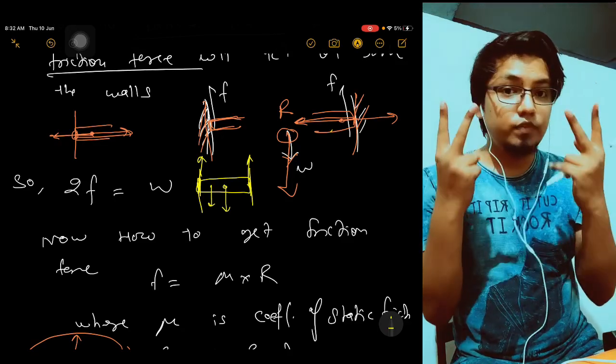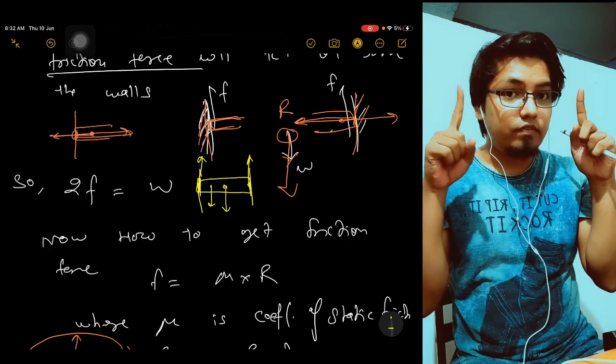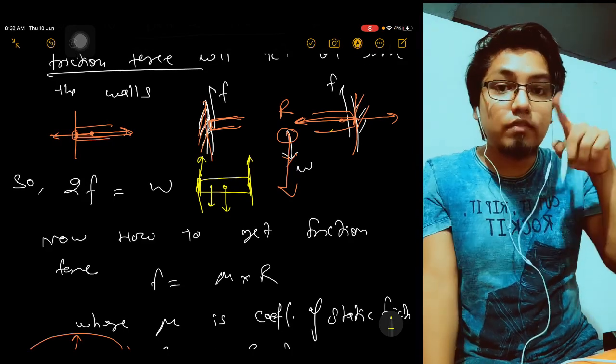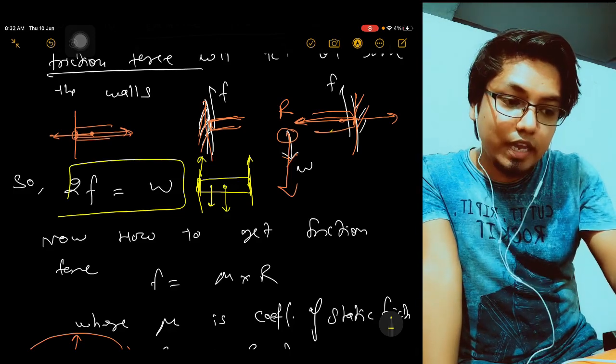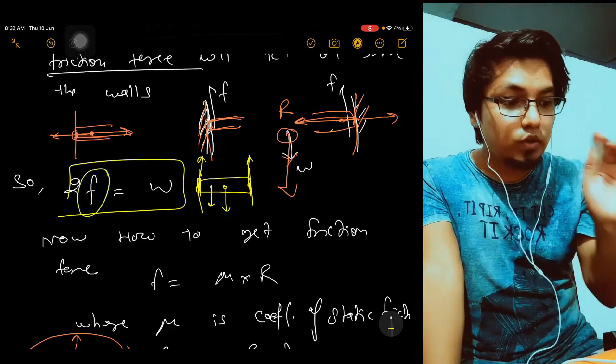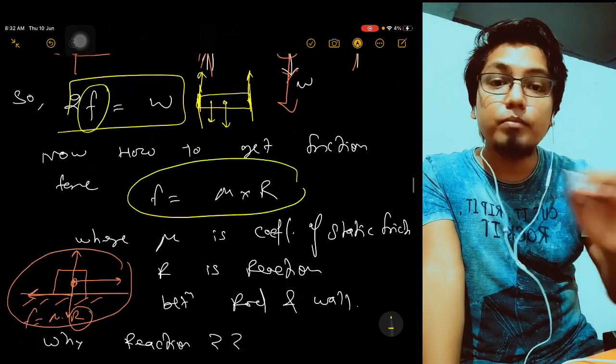To balance the weight, two friction forces are there now. So 2F will balance the force because they are vertically opposite. And already I have told you the friction force you can find out by mu into R.